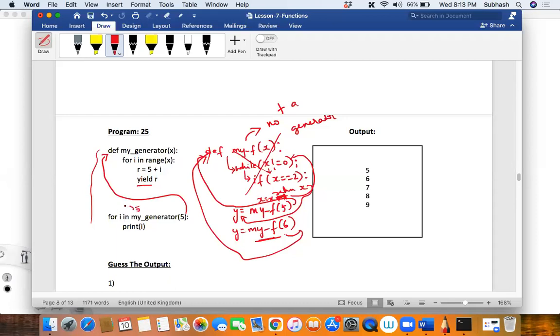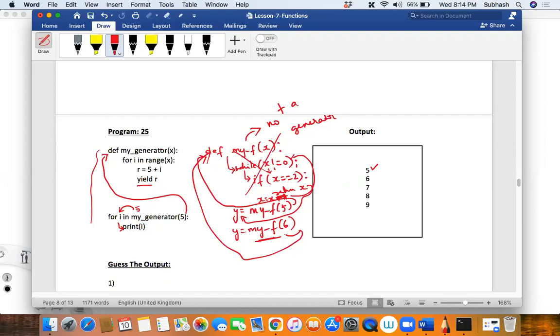Sir, here, for i in my generator, because I called the generator function, and it is returning. So it actually comes and sits here. I am using and printing it over here, so that is why I get 5 over here, correct? Yes, sir. But now, this is a generator function, so therefore I will call it once again, correct?